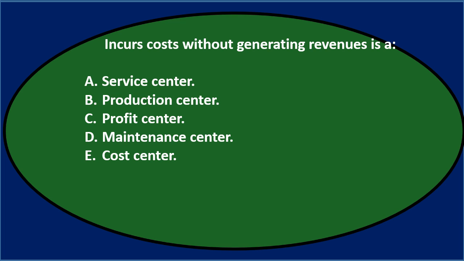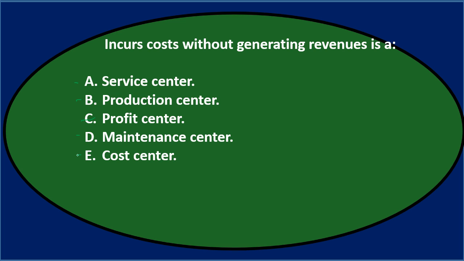Incurs costs without generating revenue is a service center. So service center, we might think service center could sound reasonable. We have services possibly that don't have the revenue. B says the production center. It could be that we produce stuff there and it doesn't have revenue. I'll keep it for now. C says the profit center. Now that clearly indicates that there's some type of profit or revenue, so it doesn't seem like C would be it. D says a maintenance center, and that might be something that has costs with no revenue. And E says a cost center, and that sounds like a familiar center that has costs and doesn't mention revenues.